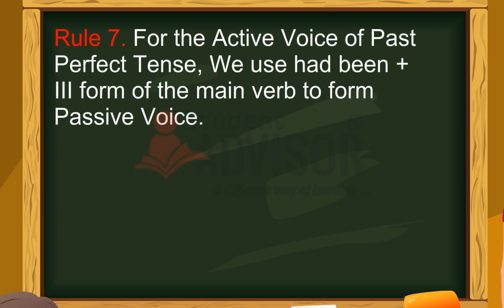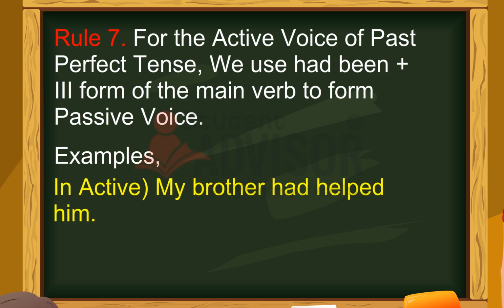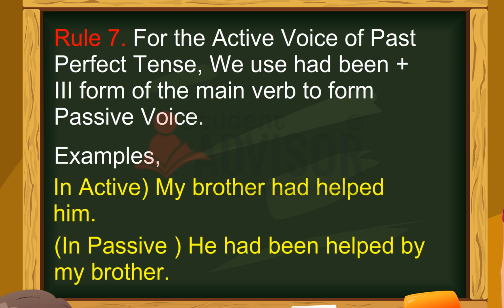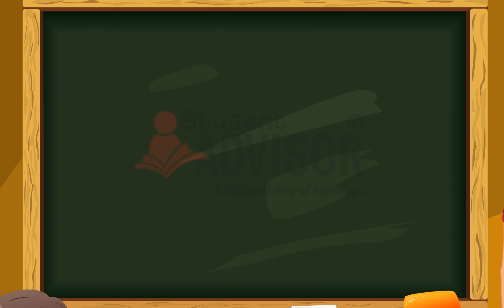Rule 7. For the active voice of past perfect tense, we use had been plus the third form of the main verb to form passive voice. Example, in active, my brother had helped me. In passive, I had been helped by my brother.